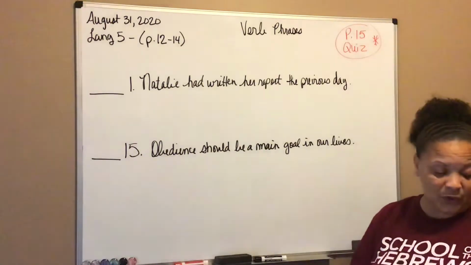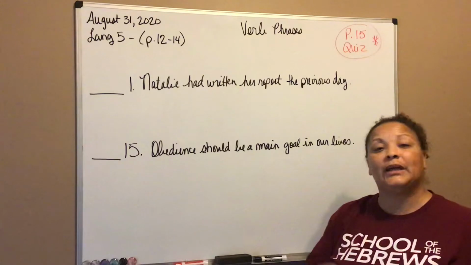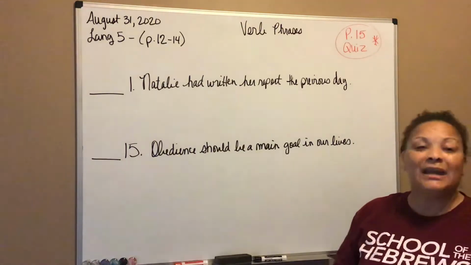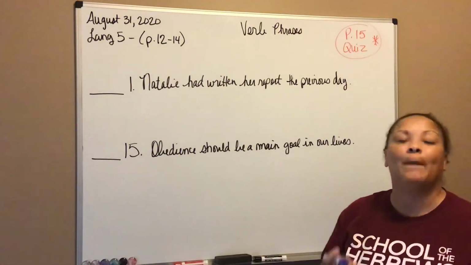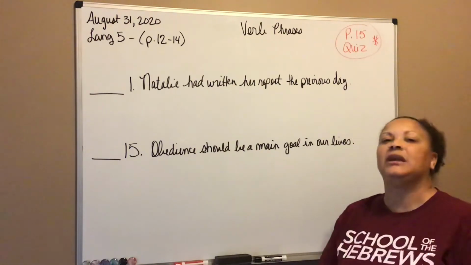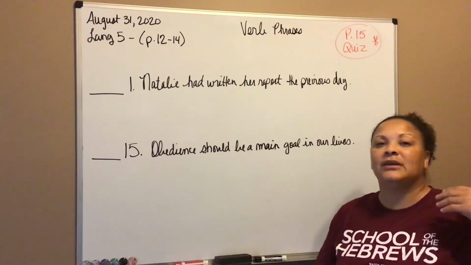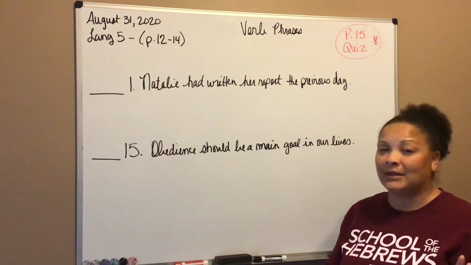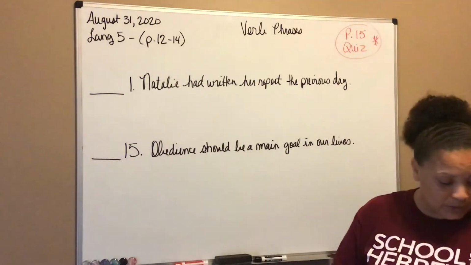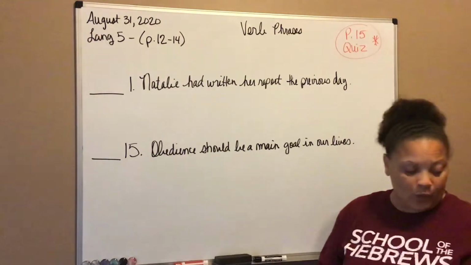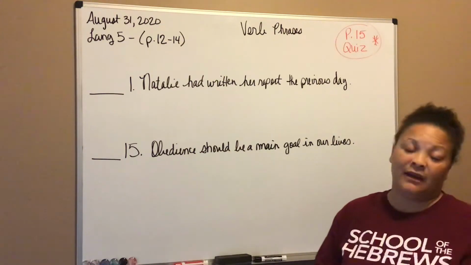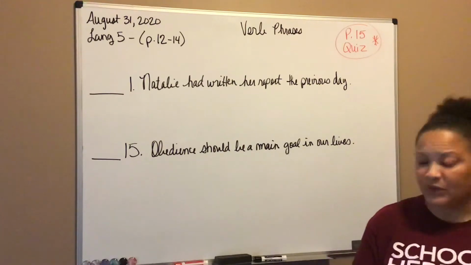So we have 3 instructions. First it says, underline the verb phrase 2 times. Remember, verbs are always underlined twice, okay? The second instruction says to circle the helping verb, okay? Not the ending verb, not the action verb, not the being verb, but the helping verb. Remember that your state of being verbs can also act as helping verbs if they're combined with other words, okay? So we're going to look at that here. And then thirdly, it says write A in the blank if it's an action verb, write B in the blank if it's a state of being verb, okay? So let's follow those directions.